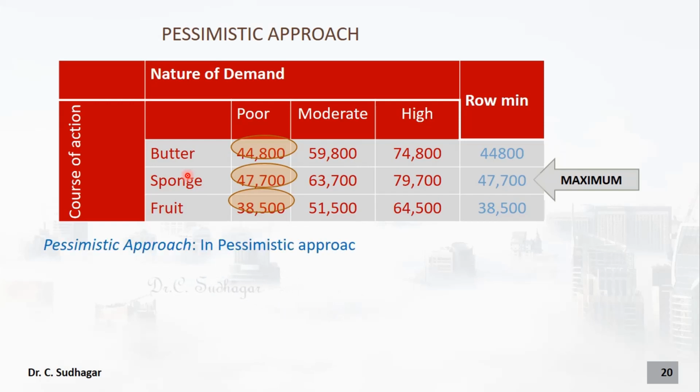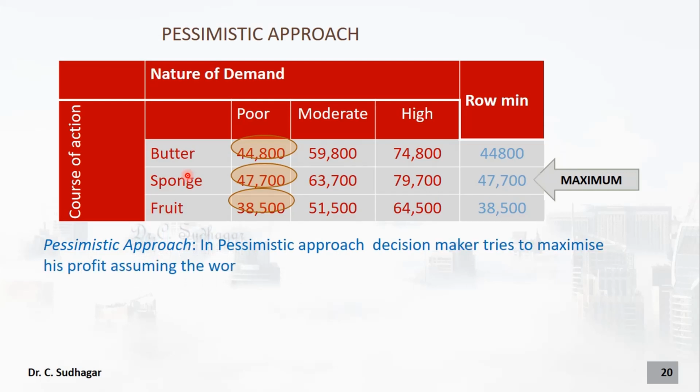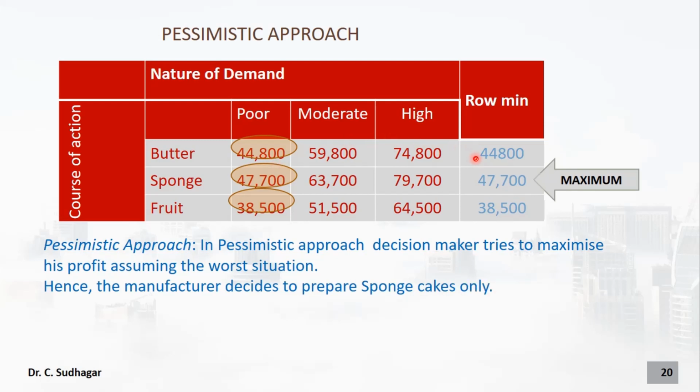Pessimistic approach means, in pessimistic approach, the decision maker tries to maximize his profit assuming the worst situation. So when the worst situation comes, we can expect these profits 44, 47, 38. Okay, so here we are trying to maximize the profit. So the maximum number is coming 47,700 here. So we suggest the decision to the manufacturer to make the sponge cakes only. So the decision according to the pessimistic approach is to prepare sponge cakes.